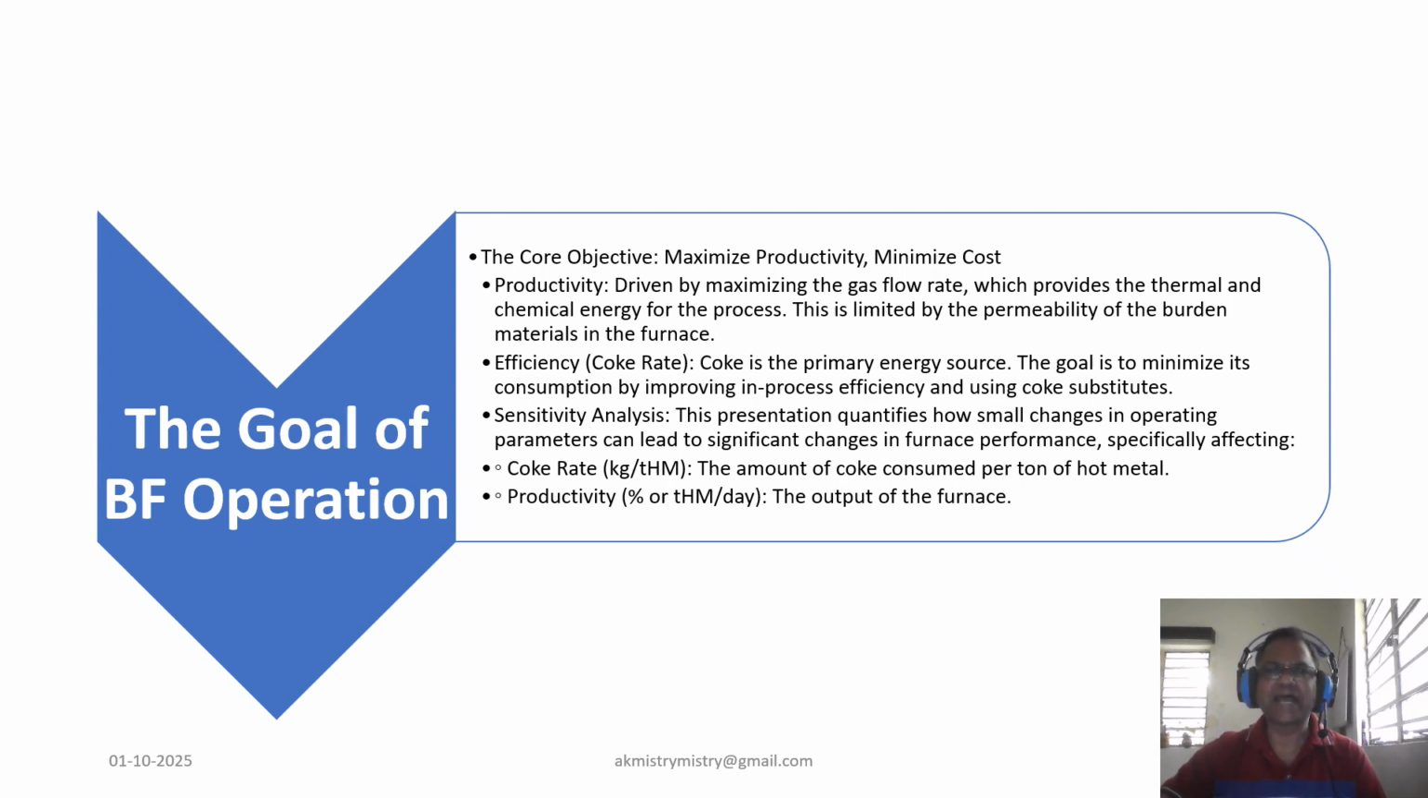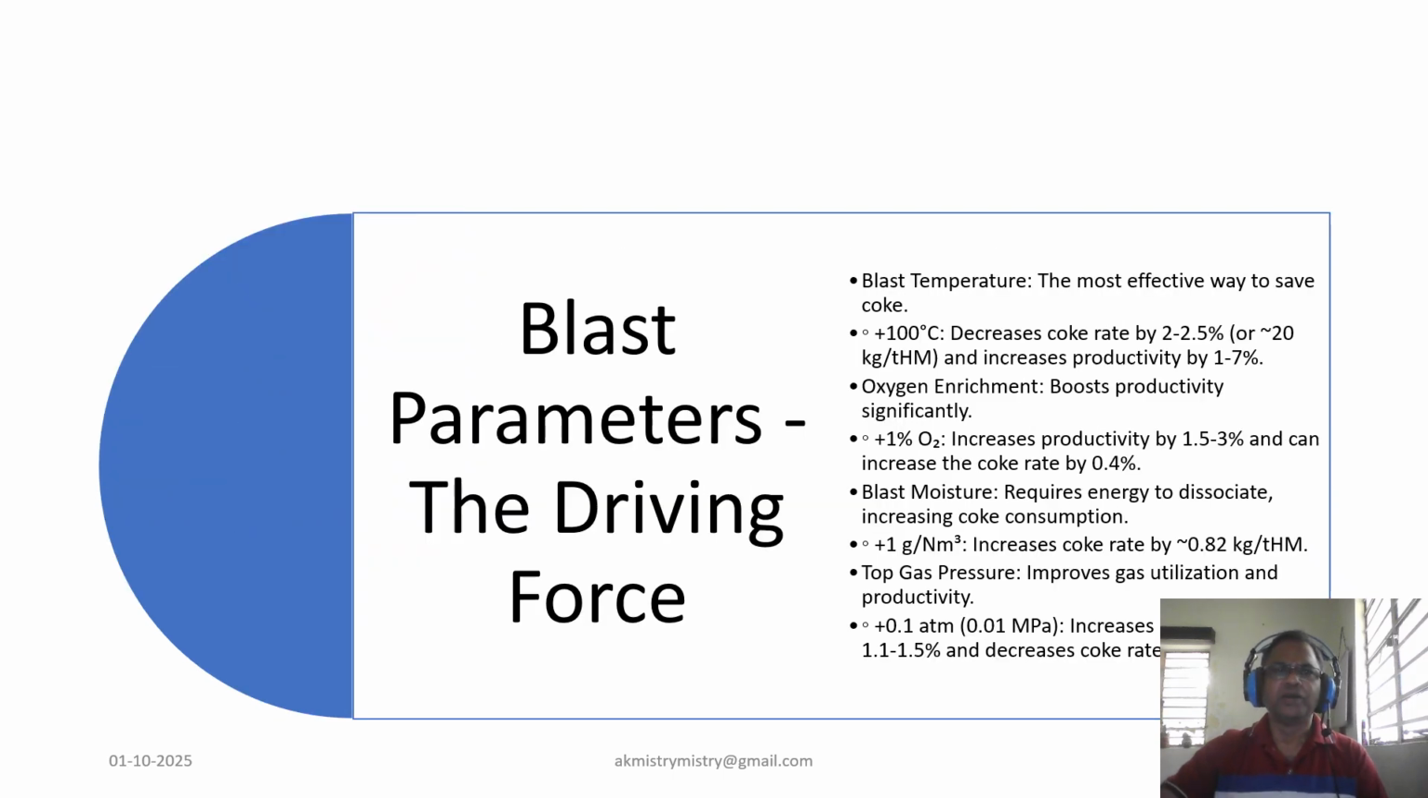So the gist is that if we are able to improve the process efficiencies and reduce the coke rate, then these two components supplement each other. However, it can give us a maximum result. So let's begin with the blast parameters, the primary drivers of the process.